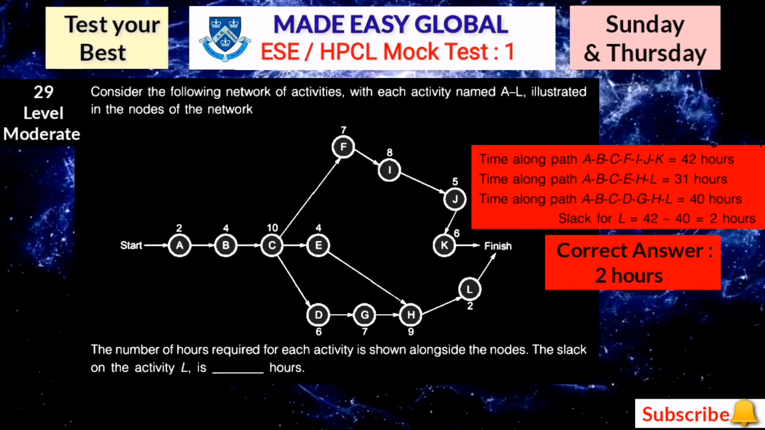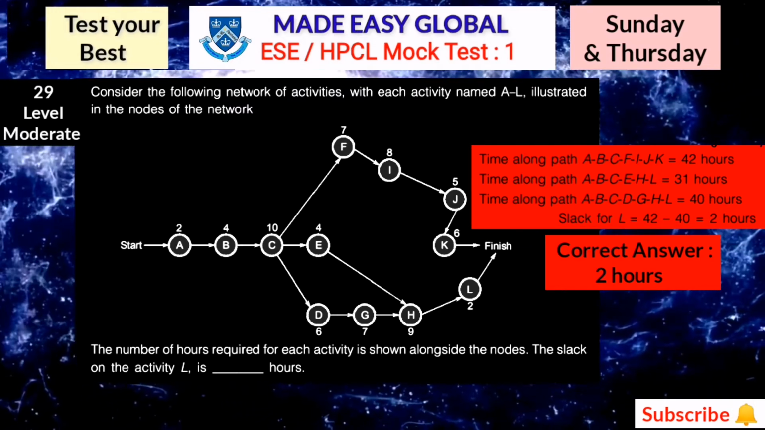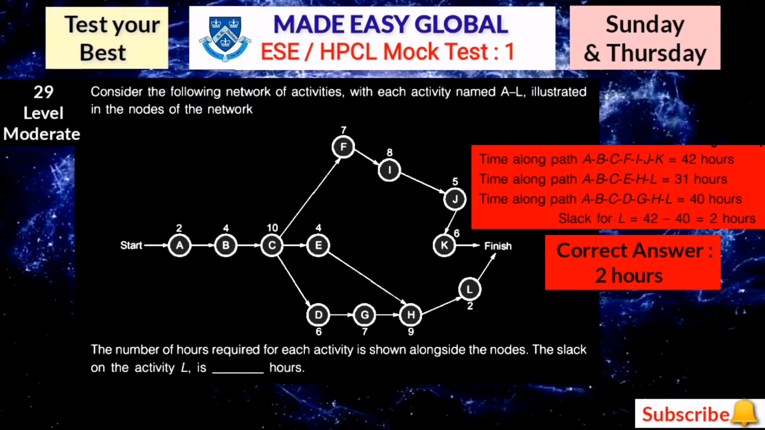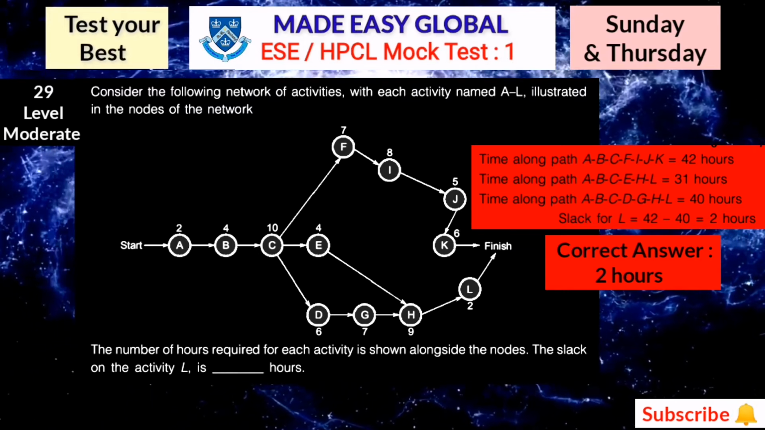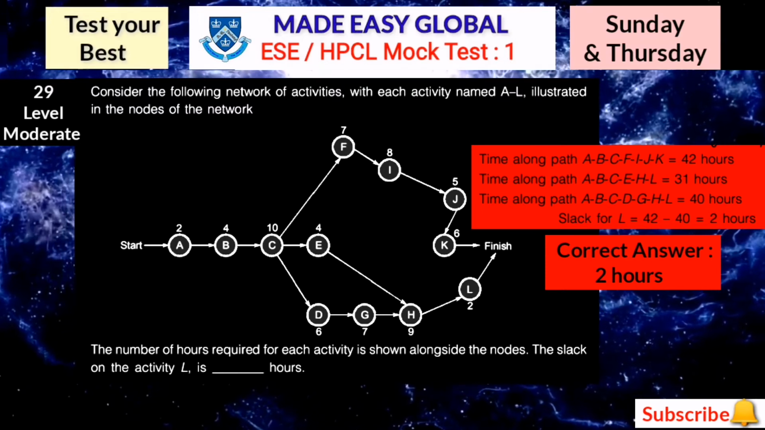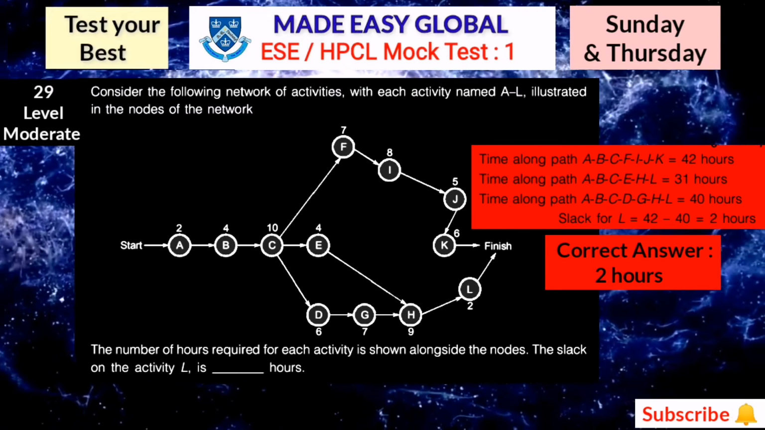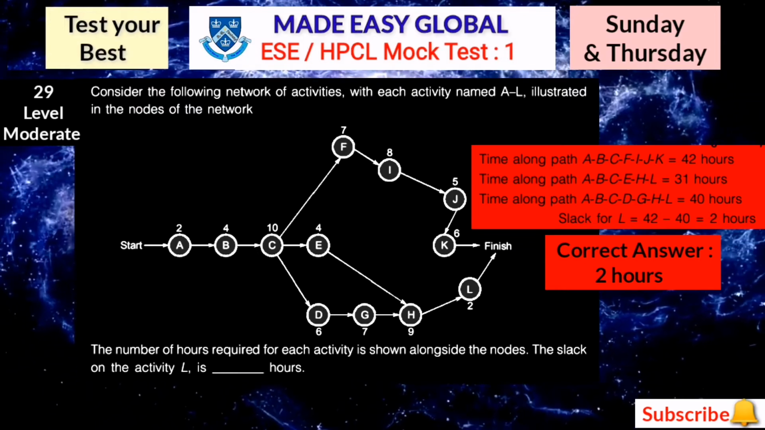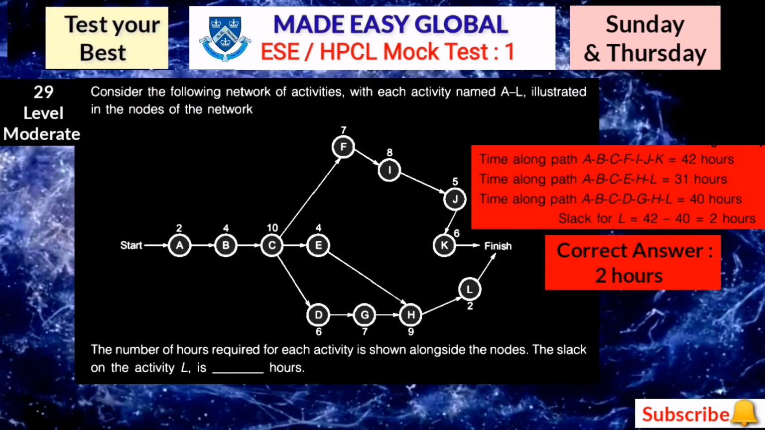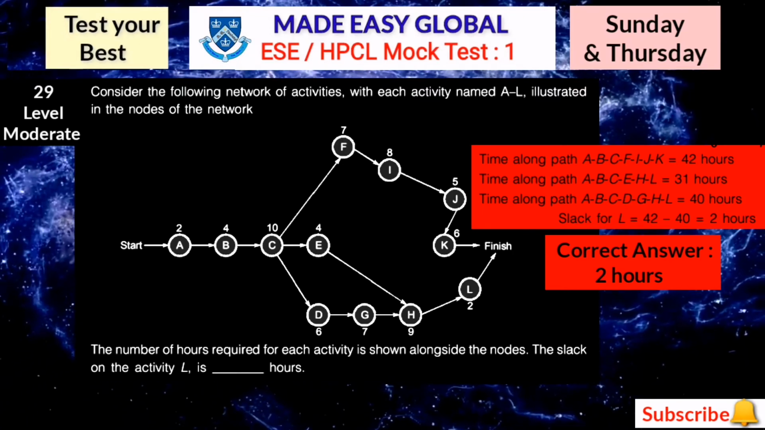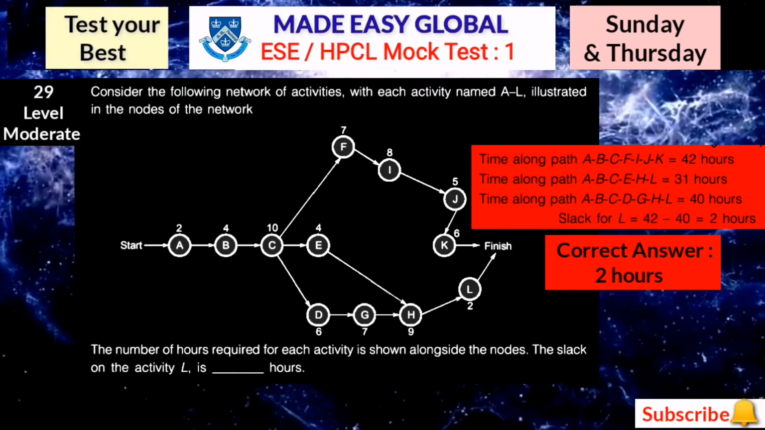Here the correct answer is 2 hours. First, the time along path A, B, C, F, I, J, K is 42 hours. Then the time along path A, B, C, E, H, L is 31 hours. And the time along path A, B, C, D, G, H, L is 40 hours. So the slack for L is 42 minus 40, which is equal to 2 hours. So for the activity L, the value of slack is 2 hours.